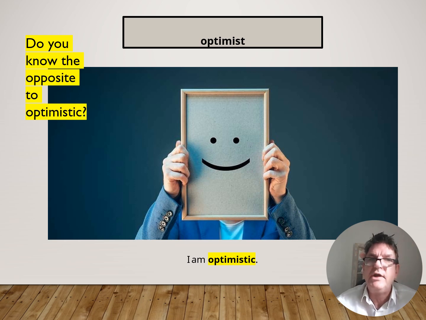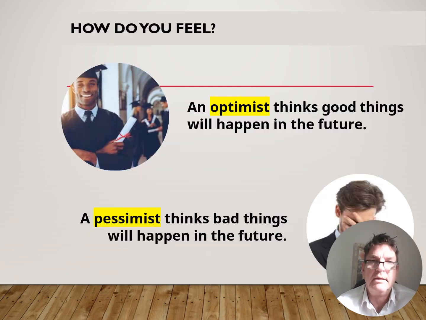So here we have the opposite. Now we do know the opposite, optimistic, don't we? It was on the previous slide. So optimistic, happy. I am optimistic. I am positive in a way. Optimistic is another word for positive.